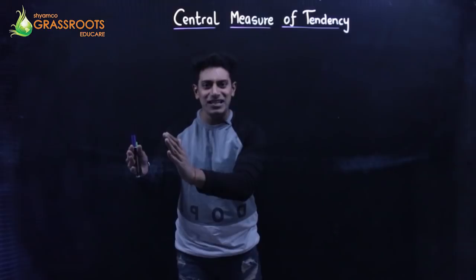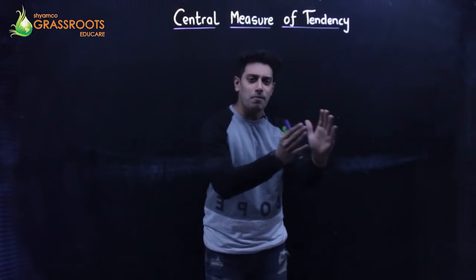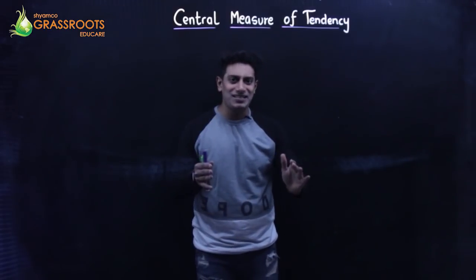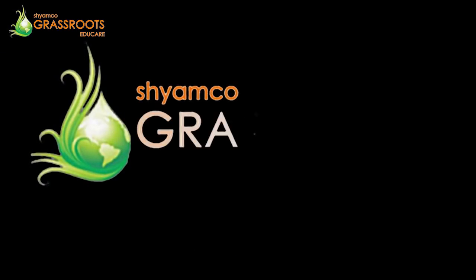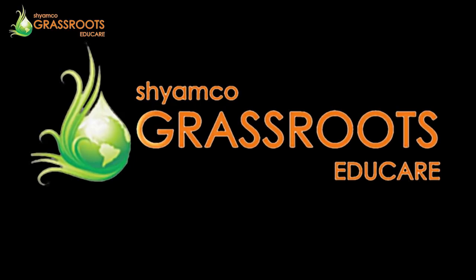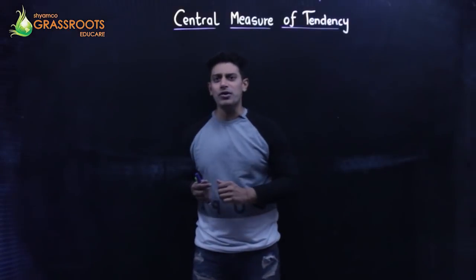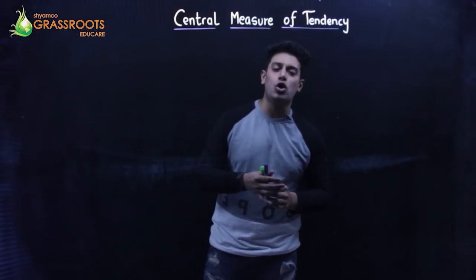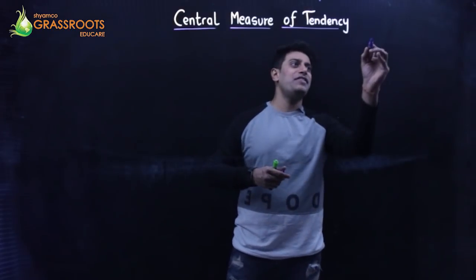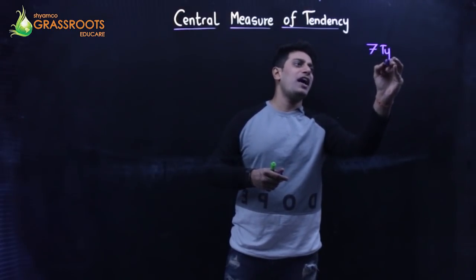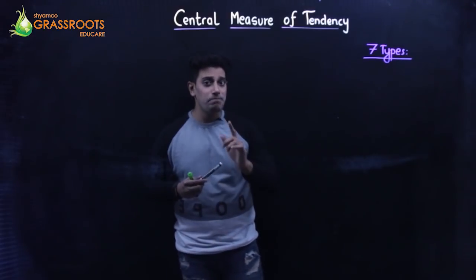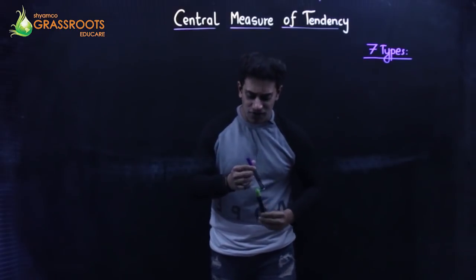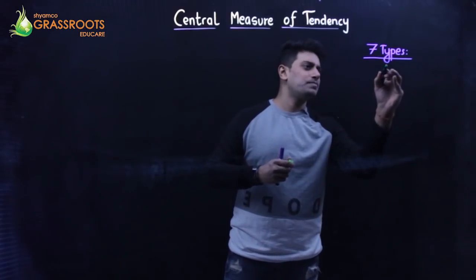We are going to talk about mean, median and quartiles, and mode. So there are three sets that I'm going to cover in this chapter. We are going to start with the mean concept, which has 7 types of sums. So we have 7 types of questions in mean only, right? So first, if I'm talking about mean